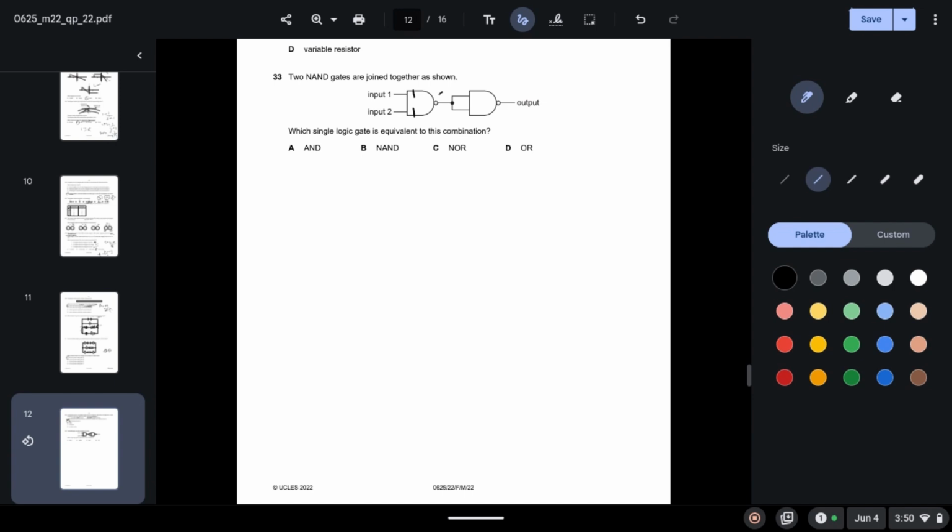So the output here would be 0, and because this is a NAND gate, it will reverse and give you output as 1. So with input as 1 and 1, the output you are getting is 1. So this is the behavior of which logic gate? This is the same for AND, because AND gate has this behavior that when 2 inputs have 1, the output will also be 1. So A is your correct answer.